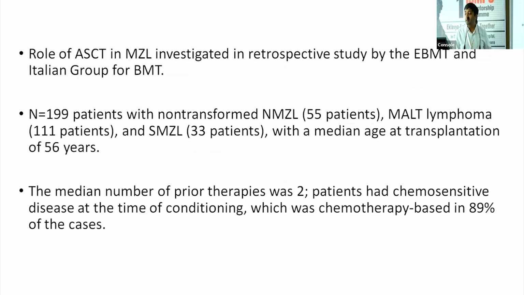Role of autologous transplant. Of course, people like Dr. Prashant and us, we get thrilled when it's talk of autologous transplant, of course in indolent lymphomas as well. So there is a retrospective study. This was published in 2019, and that was a composite marginal zone lymphoma cohort of 199 patients. The median number of therapies given to the patients who had chemosensitive disease, and the patients had chemotherapy-based treatment in 89% of the cases.